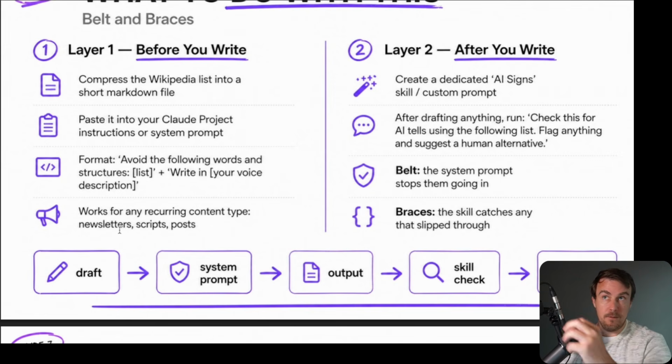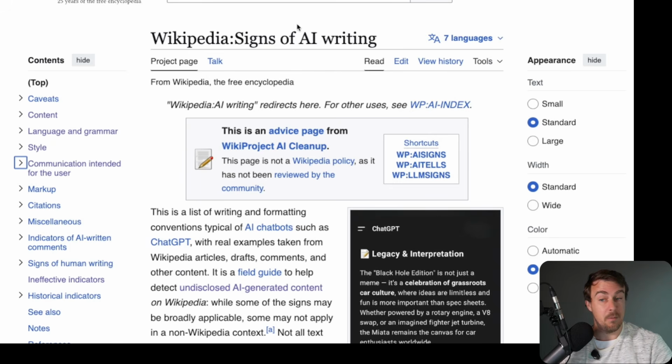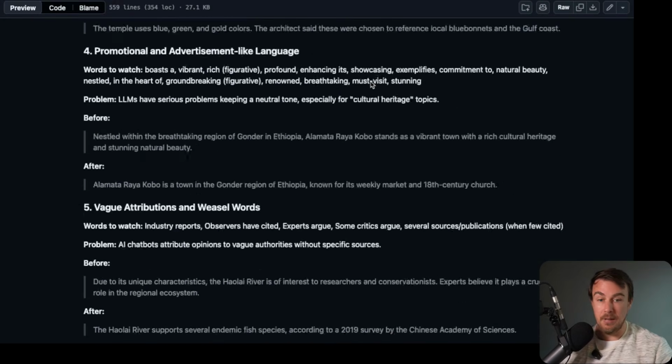So if you are producing something that really does need to not sound like artificial intelligence, then you're going to belt and braces this. You're going to add a second layer. So you're going to have one before you write with these system instructions, these project instructions, this prompt. Second, after we write. So you're going to draft it, and then check your output using a skill file. Again, what we're basically going to do is run it through the same set of filters, these Wikipedia signs of AI writing, and have it check based on its output. So we're doing it on the way in and on the way out, if that makes sense. It's belt and braces in order to get a higher accuracy level.